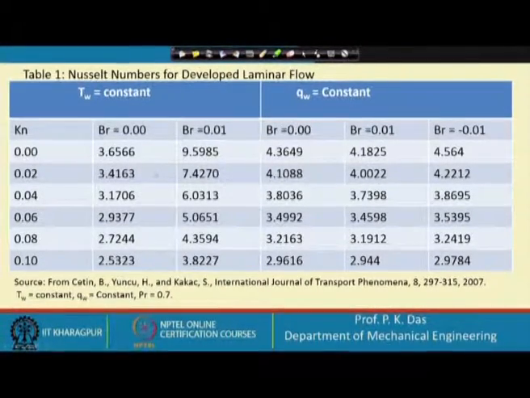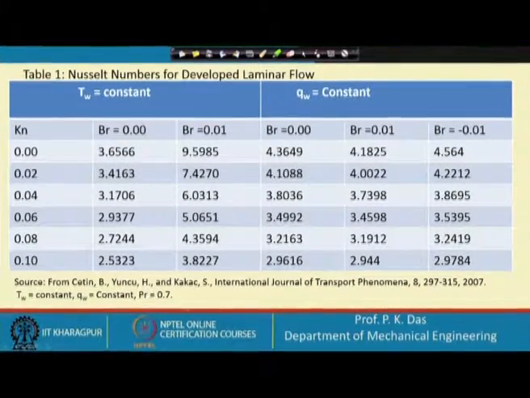So, let us say Knudsen number is 0.02 and Brinkmann number is 0.001 and wall temperature is constant. So, we will have this value of Nusselt number, 0.74270, and for in between values we have to interpolate.